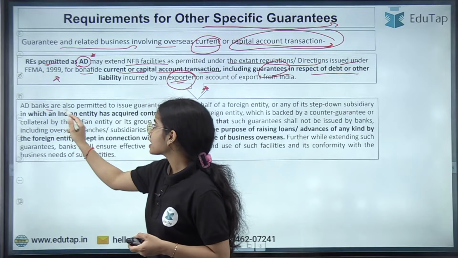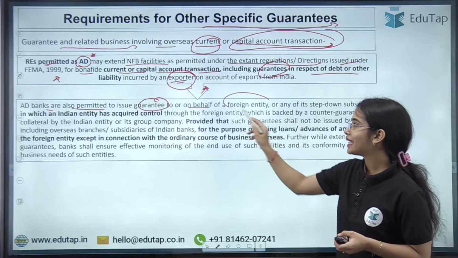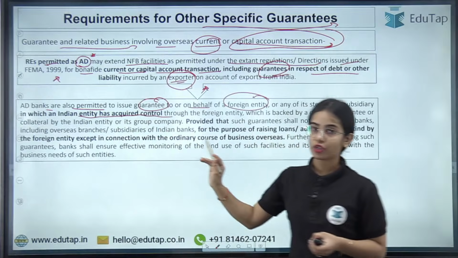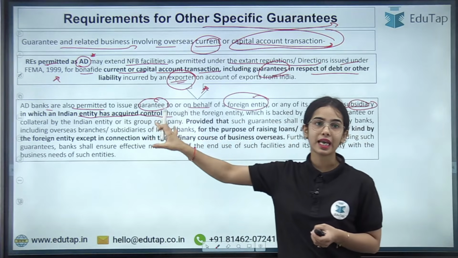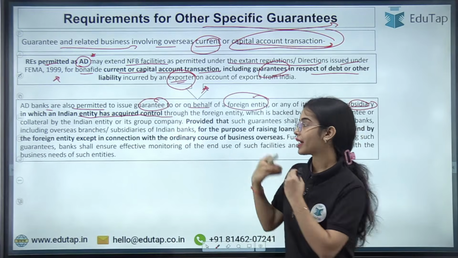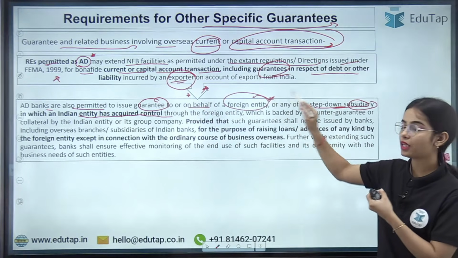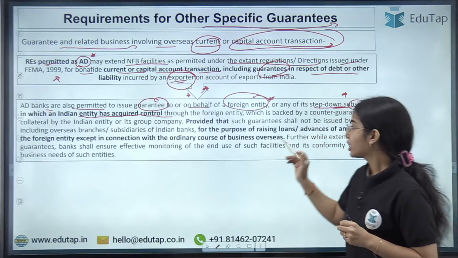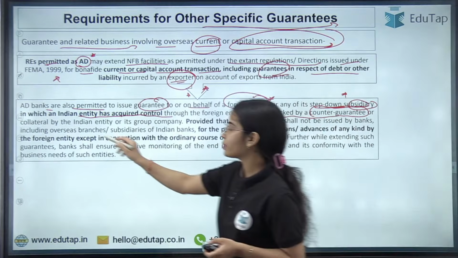Now, authorized dealer banks are also permitted to issue guarantees to or on behalf of a foreign entity in which an Indian entity has acquired control, or the step down subsidiary in which the Indian entity has acquired control. So basically, the authorized dealer banks are allowed to issue the guarantee to or on behalf of the foreign entity or the step down subsidiary in which the Indian entity has got the control, which is backed by a counter guarantee or collateral by the Indian entity.